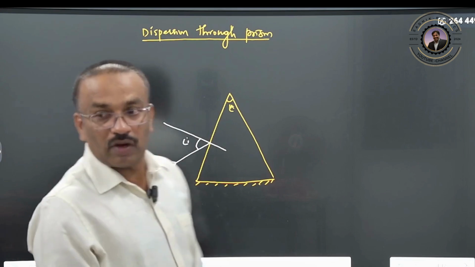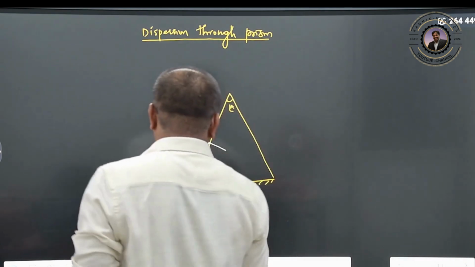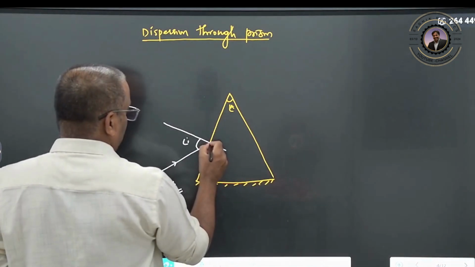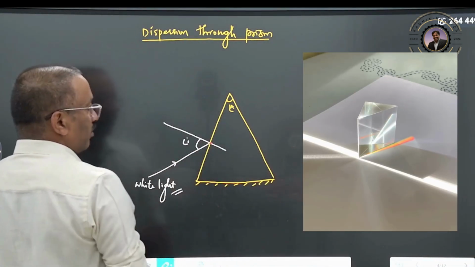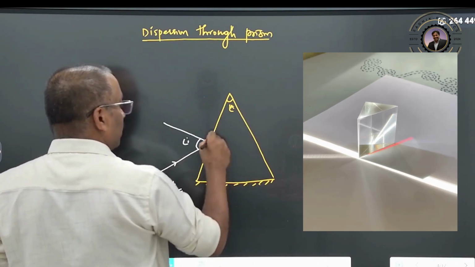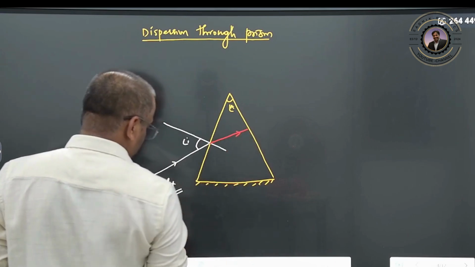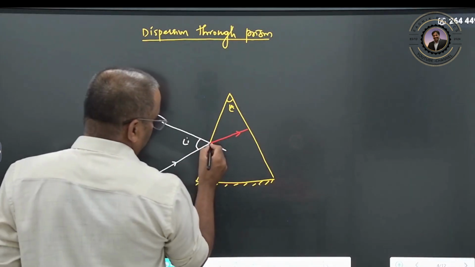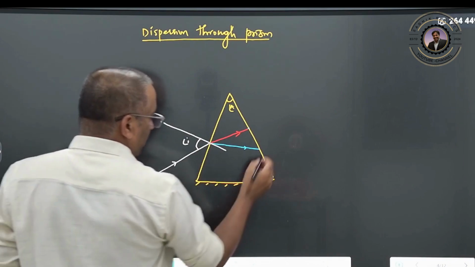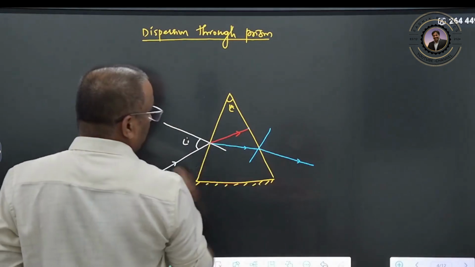So now what will happen? We already know dispersion, and therefore here only the dispersion will take place. You know that it is entering into the denser medium, so above will be your red color and violet will be near to the prism. This is your red color, and suppose this is your blue color. Here only the dispersion will take place, and once it comes out, this is your blue color and here it will be your red color.